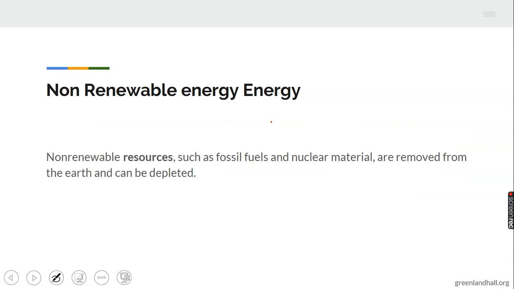Good. Now we have non-renewable energy. Non-renewable energy or resources such as fossil fuel and nuclear material are removed from the earth and can be depleted. They are removed from the earth and they can go into extinction.